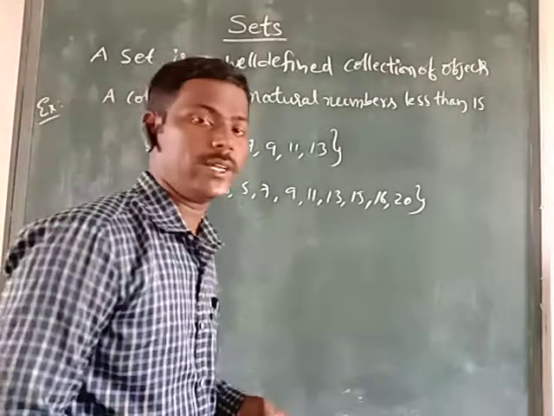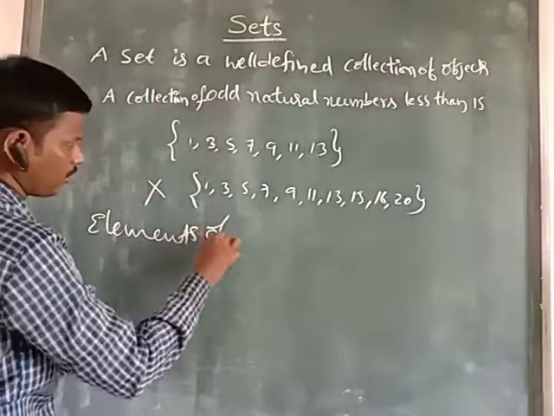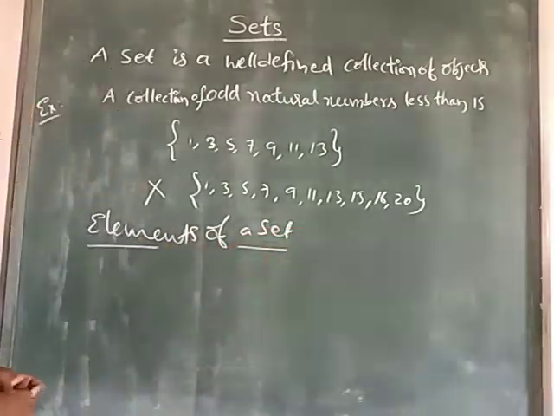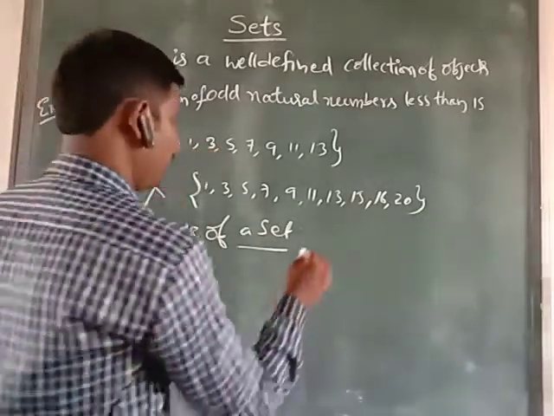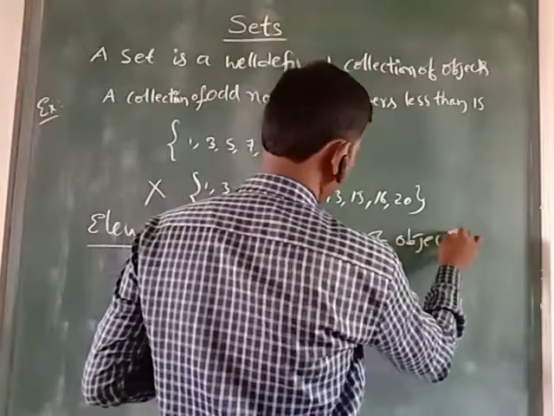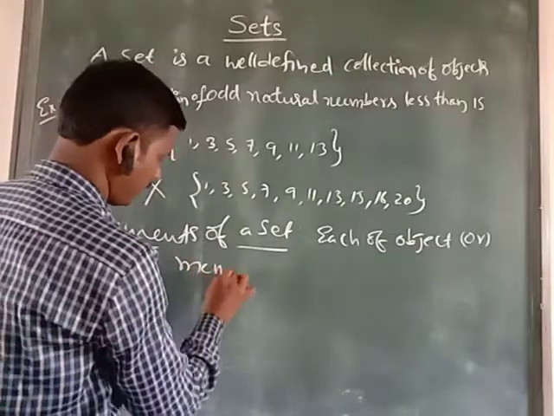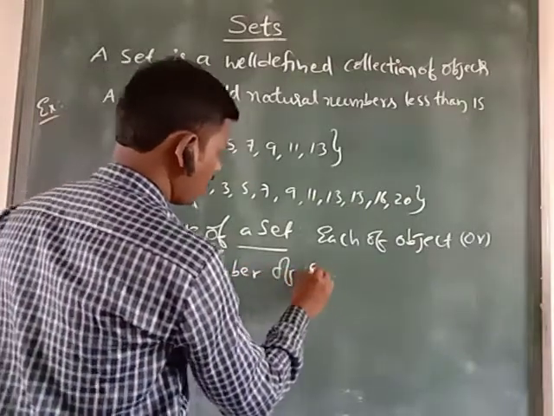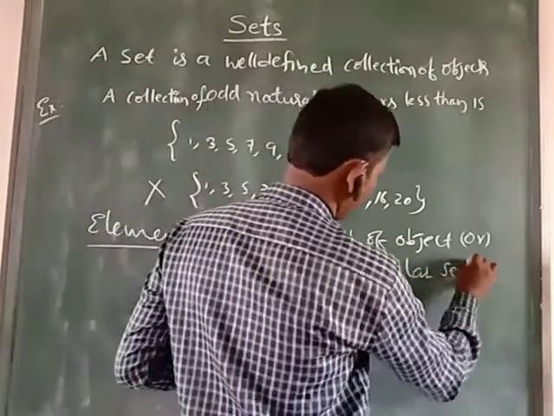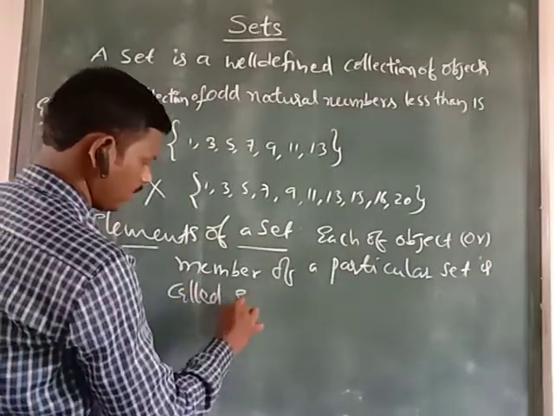Now, what are the elements of the set? Elements of a set. What are the elements of a set? So here, each object or member of a particular set is called an element of the set.